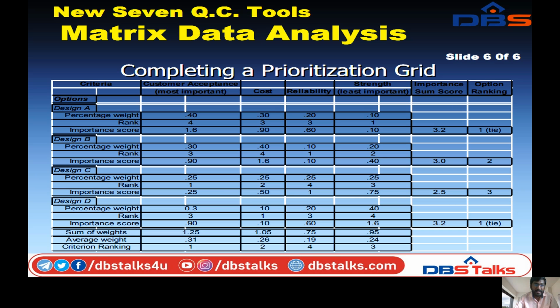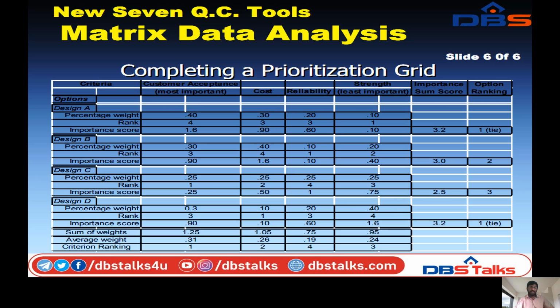Finally, we go to design D. The percentage weight for customer satisfaction is 30, rank is 3, importance score is 90. The percentage weight for cost is 10%, rank 1, importance score 10. For reliability, the percentage weight is 20, rank 3, score 60. For strength, the percentage weight is 40, rank 4, score is 1.6. Finally, calculating, the importance sum for D is 3.2, so the option ranking is 1 tie.